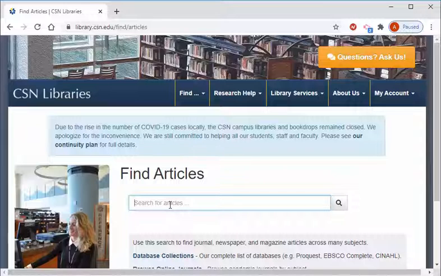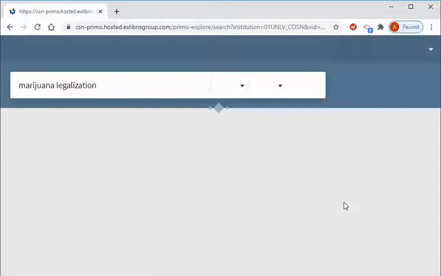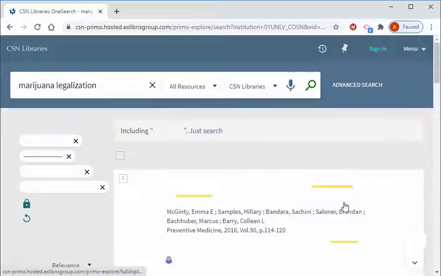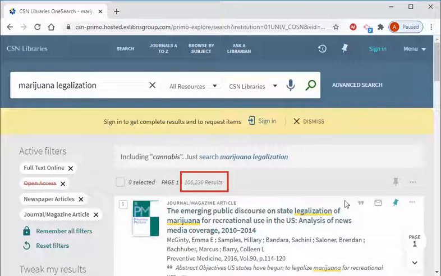I'm going to perform a search for marijuana legalization. Remember, this is only a search of articles, so none of my results will be books or film. This search ended up giving me over 100,000 results.